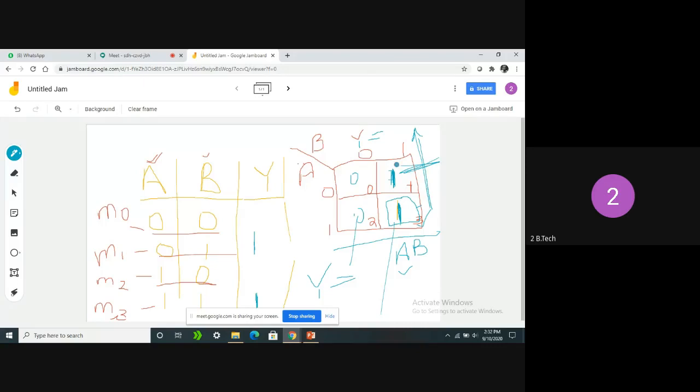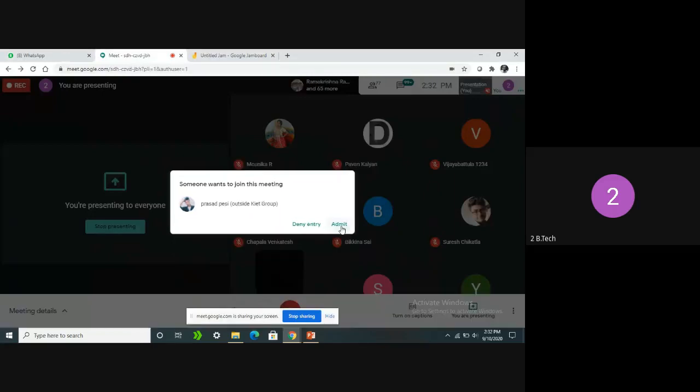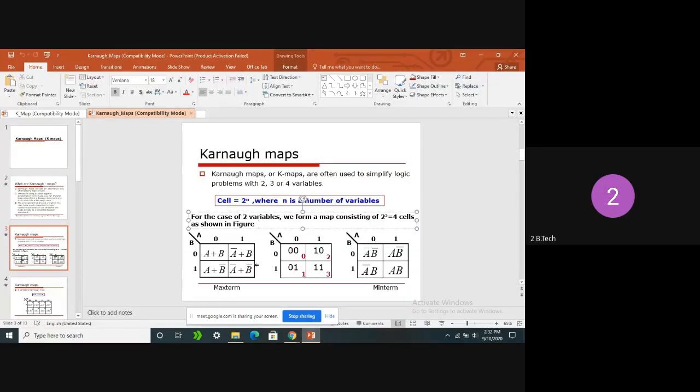After combining these two, you can observe clearly what we are getting in these two cells. What is the value of B? 1, 1. See here, once you can see here. This is the K map with the help of max terms, and this is the K map with min terms, using two variables.